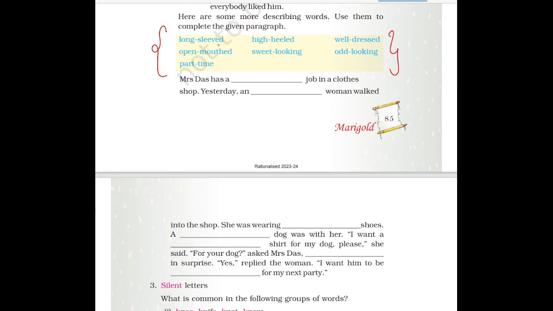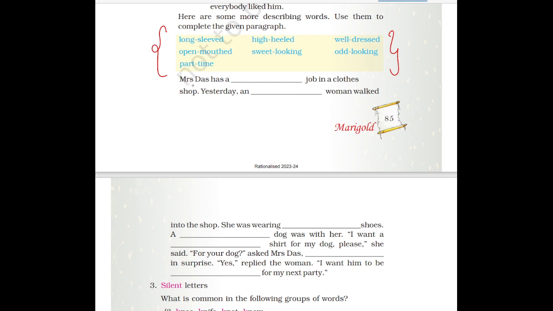Long sleeved means long sleeves of your shirt. High heeled means high heels of your sandals. Then well dressed means a good looking dress, beautiful dress. Open mouthed means keeping the mouth open. Sweet looking means attractive. Odd looking means not looking nice. Part time means half time.